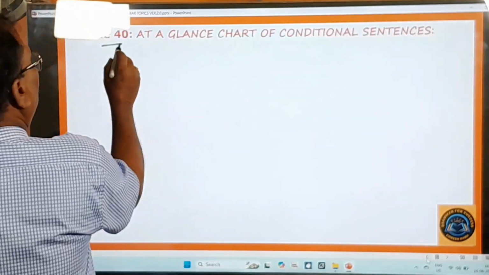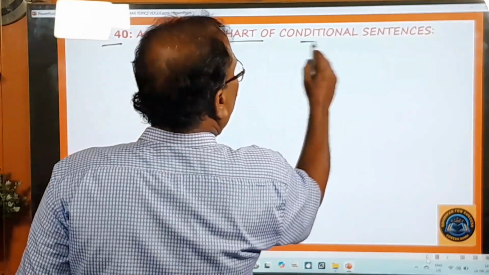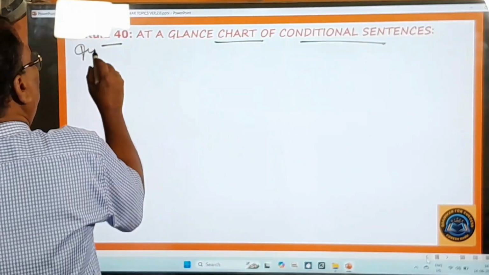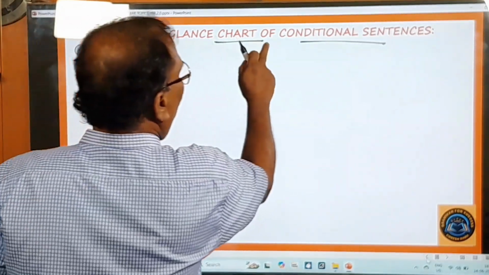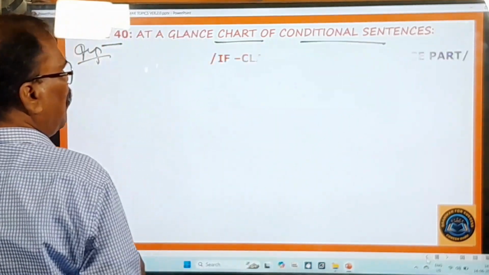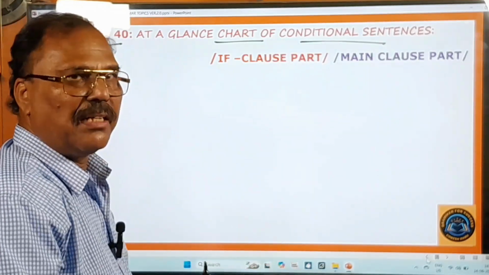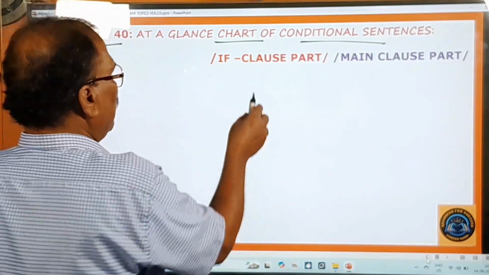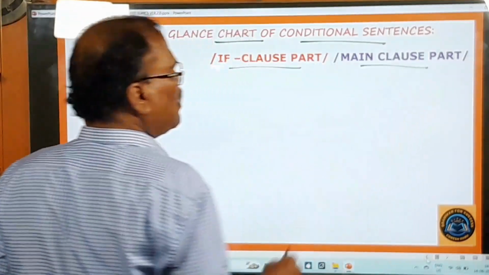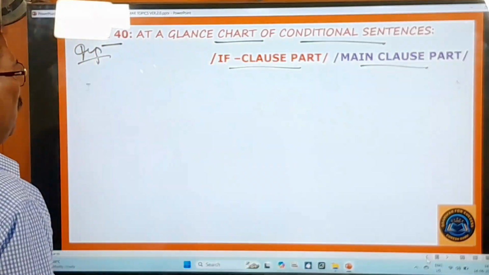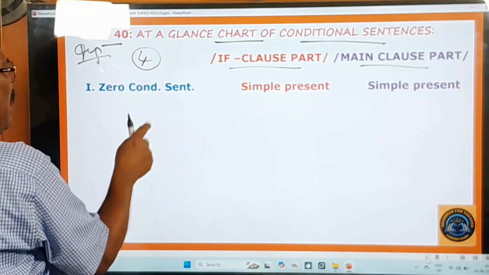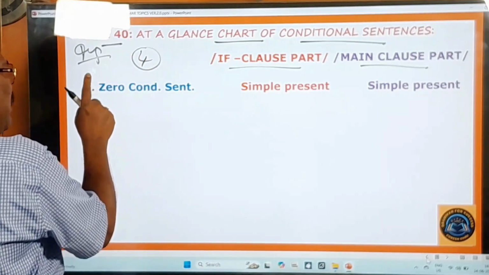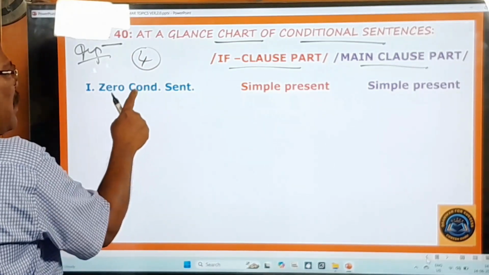Rule 40. At a glance chart of conditional sentences. Very, very important. Please pay a very good attention to this rule. In every conditional sentence, there will be two parts. One is the if clause part and the other one is the main clause part. And you know very well, there are four types of conditional sentences. And the first conditional sentence is the zero conditional sentence.